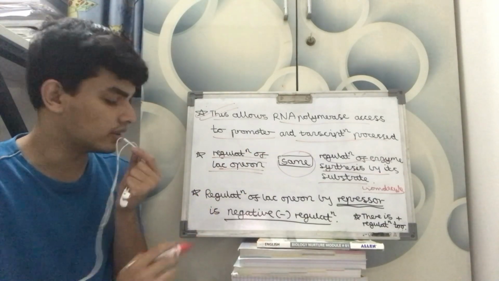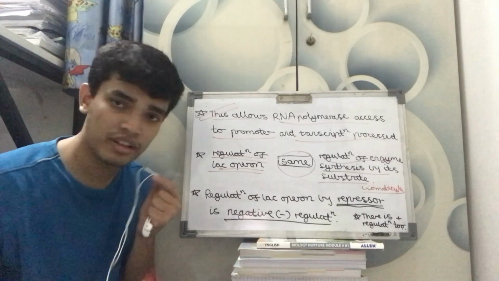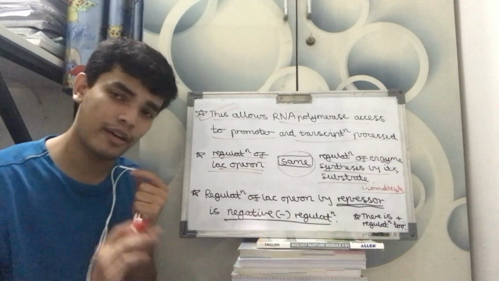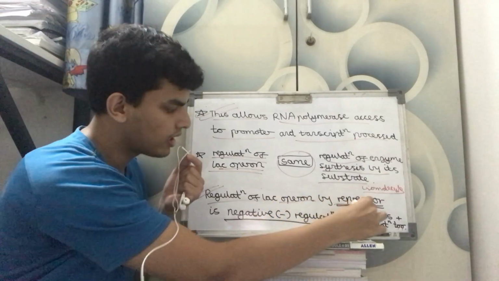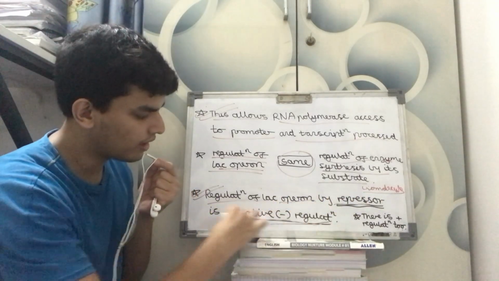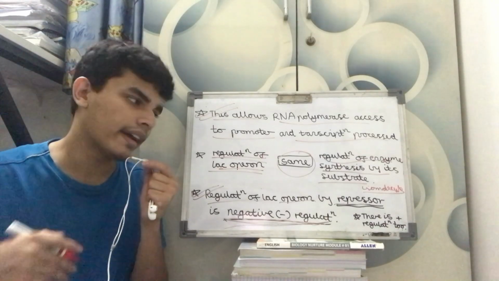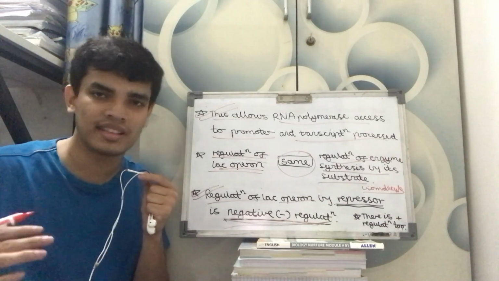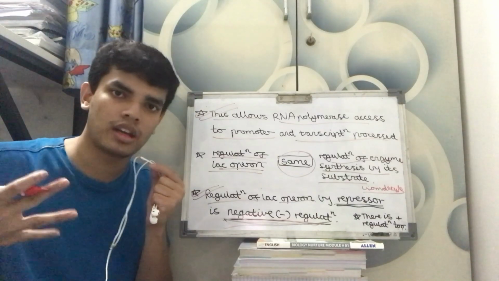And another important point, I guarantee you, this will come. I don't know if it has come, but I have a very strong gut feeling that this will come. Regulation of Lac Operon by repressor is called negative regulation. Now there is positive regulation and negative regulation. I can explain positive regulation to you, but it is really not relevant at an 11th, 12th basis. It was given in my coaching modules.